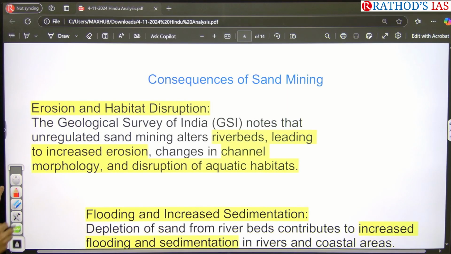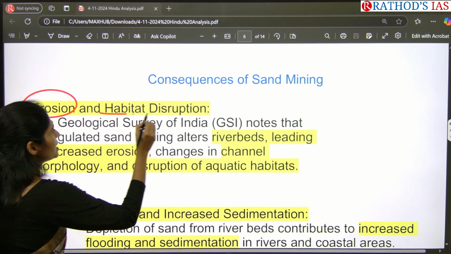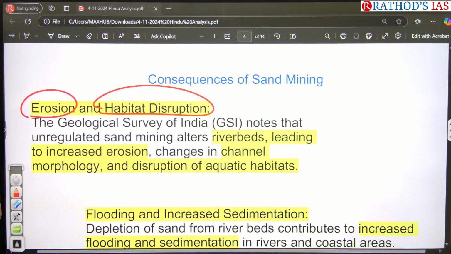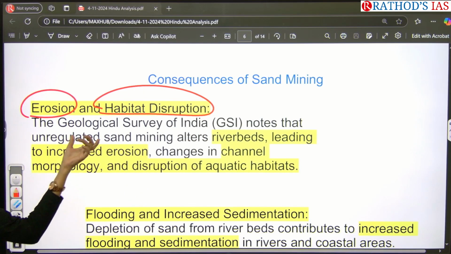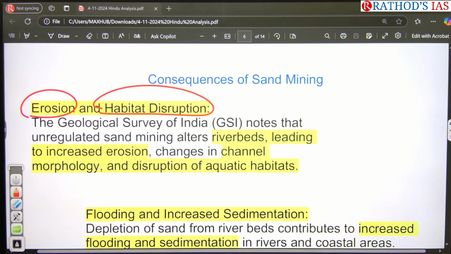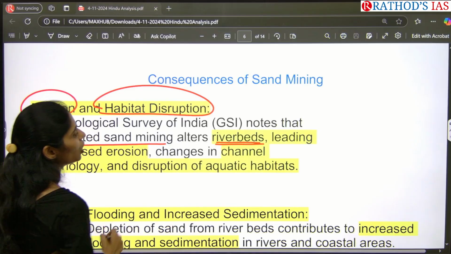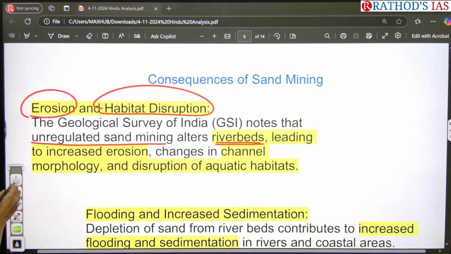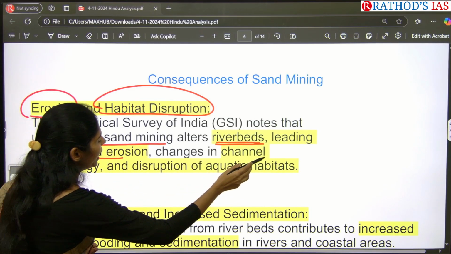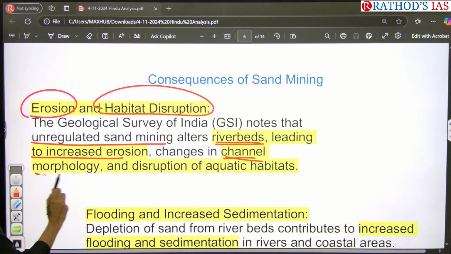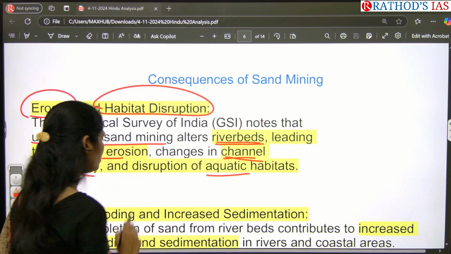The first one is that it causes erosion as well as disruption of the habitat which is present there. It is not said by me, but even the Geological Survey of India itself is saying that unregulated sand mining, which leads to the alteration of river beds, leads to increased erosion. It also leads to changes in channel morphology and even disruption of aquatic habitats.